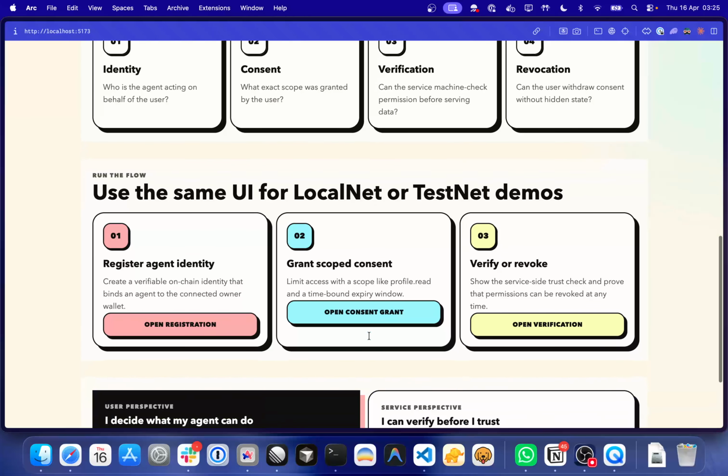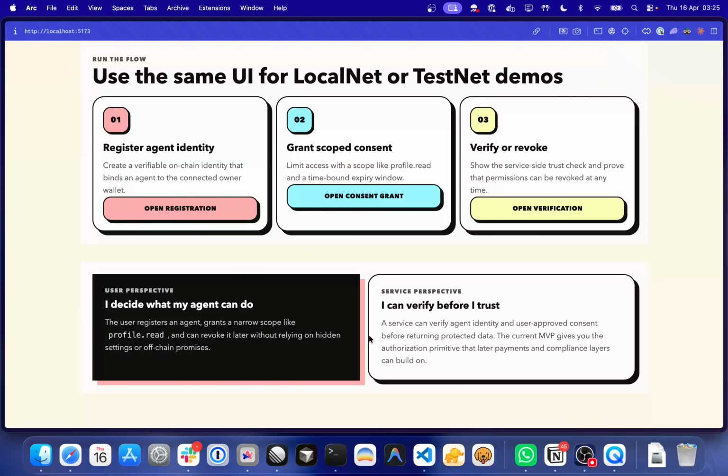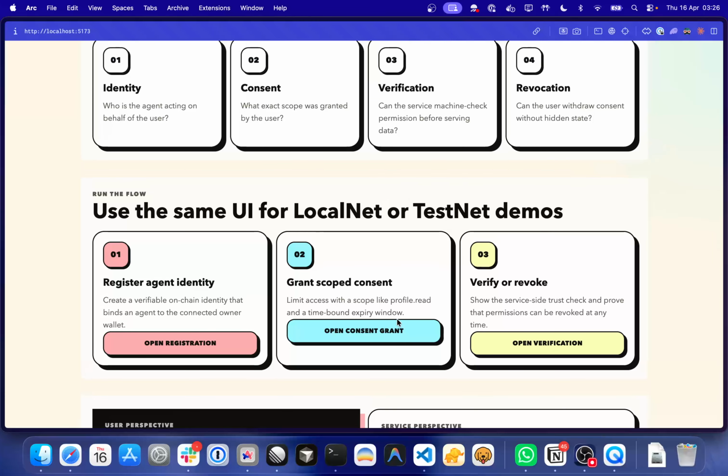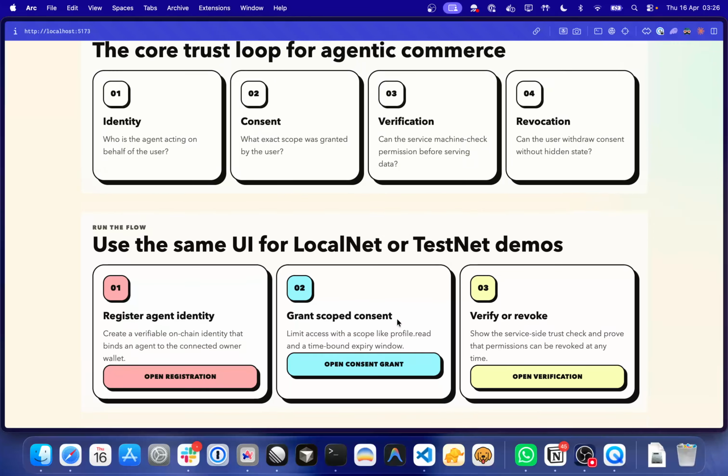And then finally, in phase three, we also plan to make it DPDP compliant with something called Know Your Agent. India's DPDP Act requires verifiable user consent before processing personal data. AgentPass already has an on-chain consent primitive. Phase three will make it legally meaningful. So we will have verifiable consent proof, where every grant emits an event. We will have Know Your Agent and also revocation propagation.